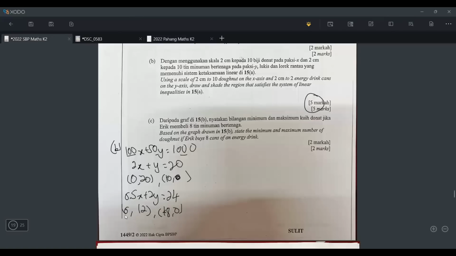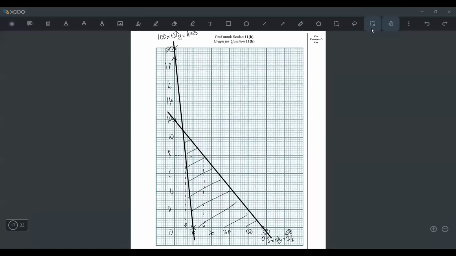And then the next one is (0, 12) and (48, 0). Let's see, (0, 12). Can you see? I put (0, 12) here, right? And then (48, 0) is somewhere here. But of course, you use graph paper. You use your own graph paper and draw it.